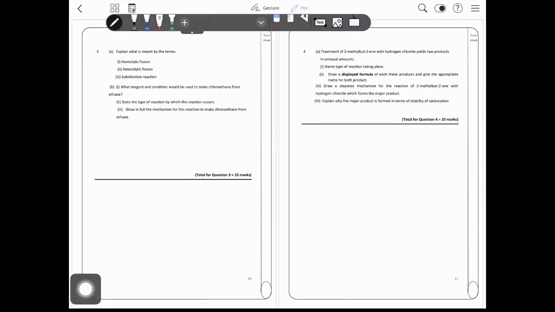So B, what reagent and condition will be used to make chloroethane from ethane? If you want to produce a halogenoalkane from an alkane, definitely the reagent required here is chlorine gas, and the condition must be in the presence of UV light. So state the type of reaction by which this reaction occurs. So this is your free radical substitution reaction.